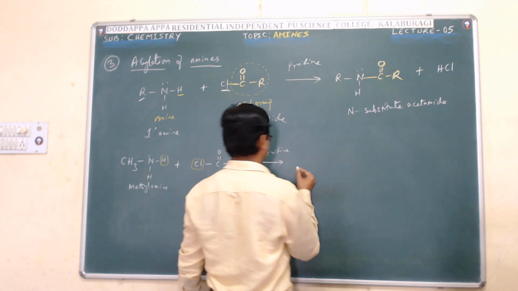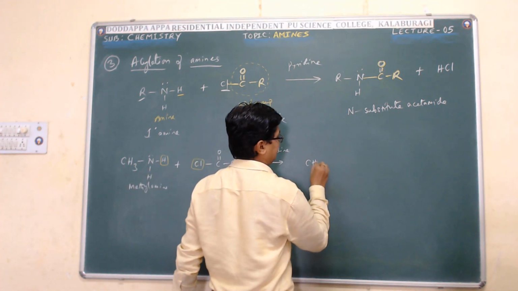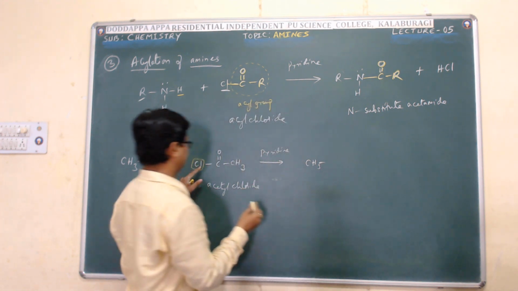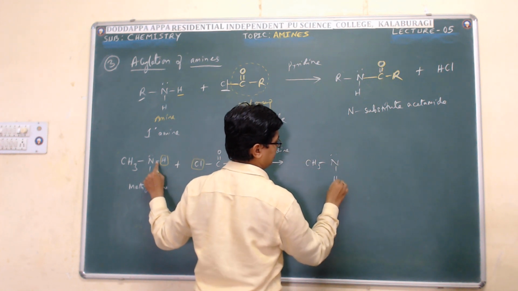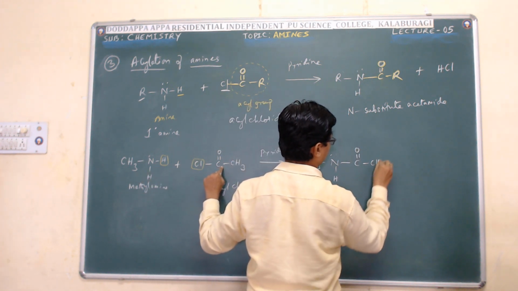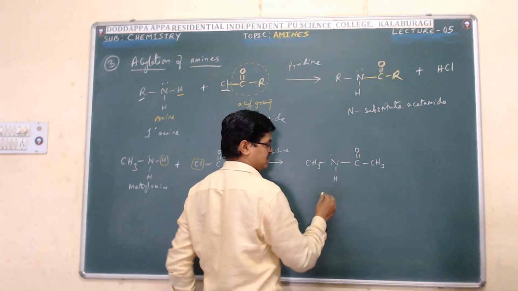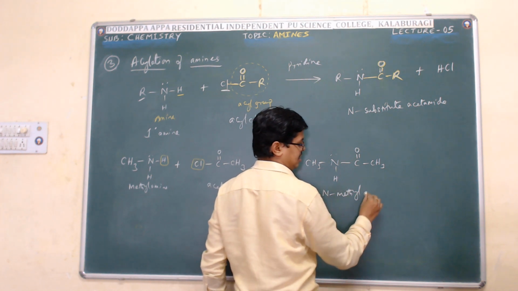So here, for N, the attached group is the methyl group. Of course, Cl is gone. CH3NH, where H is replaced by the acyl group C double bond O CH3. So it becomes N methyl acetamide.